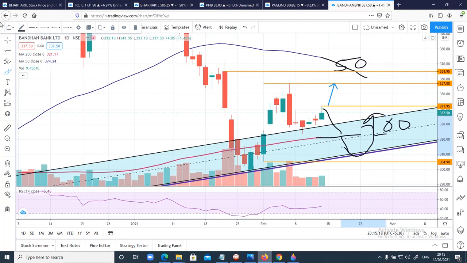This is a simple analysis I have on Bandhan Bank. So Bandhan Bank looks very good. You can check it out yourself.